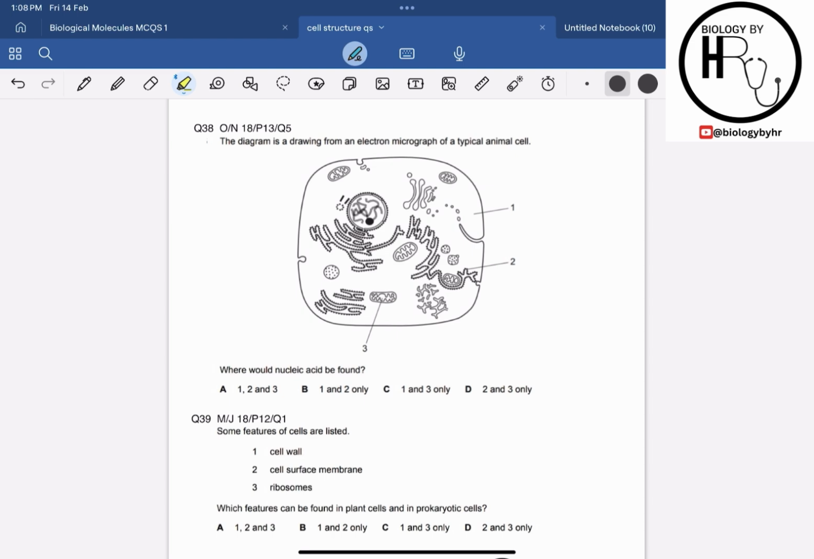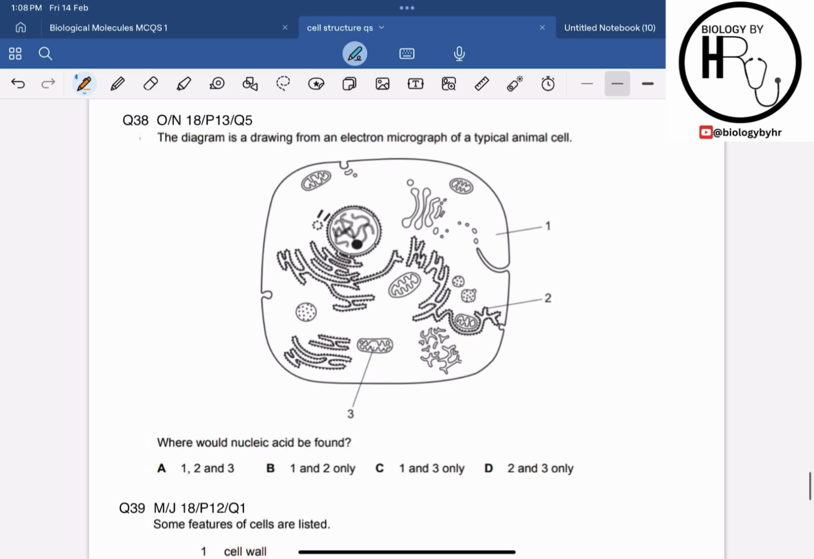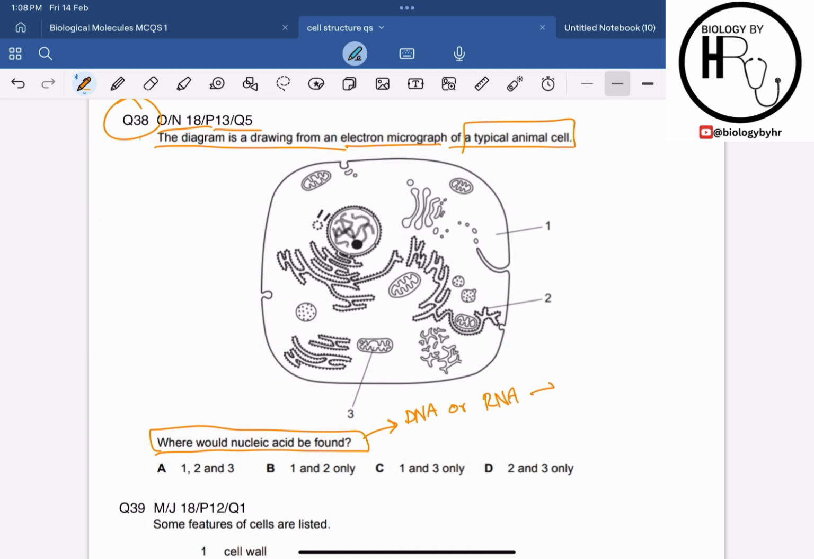Alright, so now let's move on to question 38. Question 38 is from October November 18 paper 1-3 question 5. It says the diagram is a drawing from an electron micrograph of a typical animal cell. Where would the nucleic acids be found? Nucleic acid means DNA or RNA, right? And RNA is further divided into three types: the messenger RNA, the transfer RNA, and then the ribosomal RNA, right?